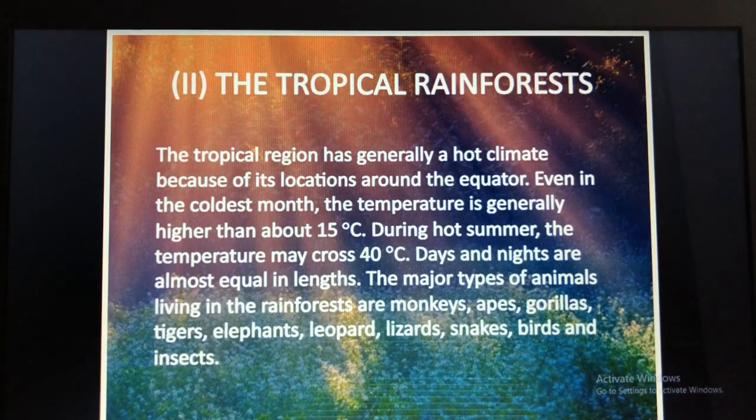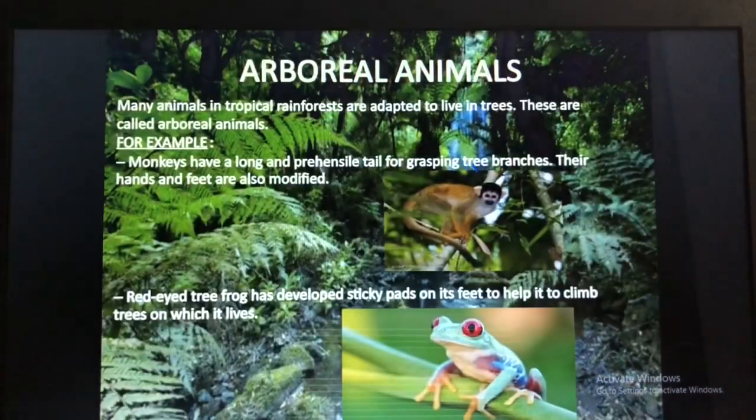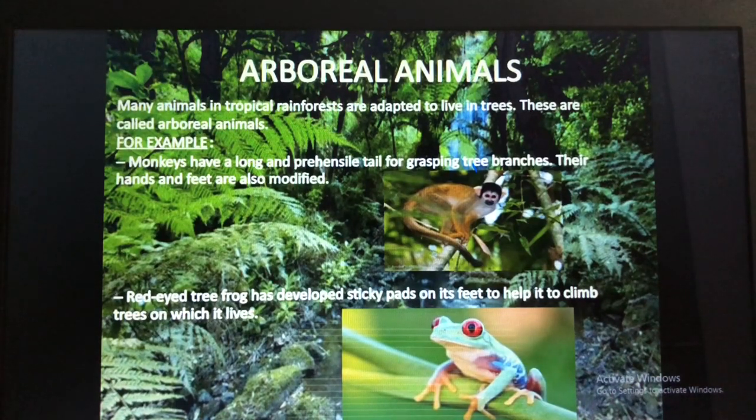The major types of animals living in the rainforest are monkeys, apes, gorillas, tigers, elephants, leopards, lizards, snakes, birds and insects. Then we had studied about arboreal animals. You might have studied there are terrestrial animals, aquatic animals, arboreal animals. Aquatic animals means animals which live in water. Terrestrial animals means which live on land. Then arboreal animals means which live on trees, isn't it?